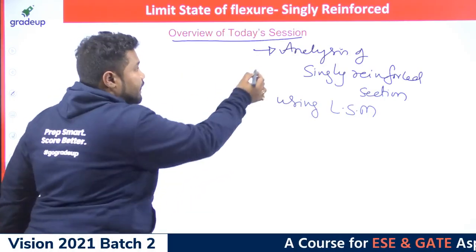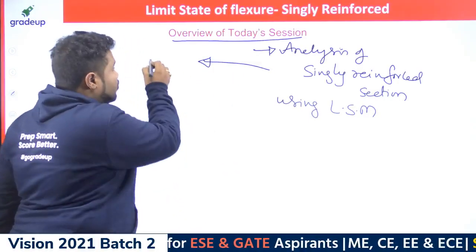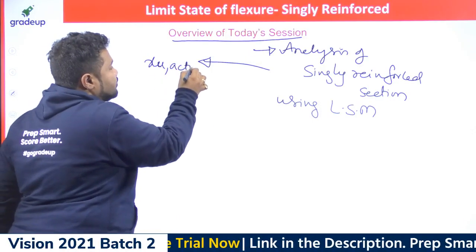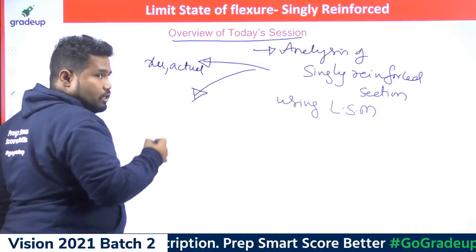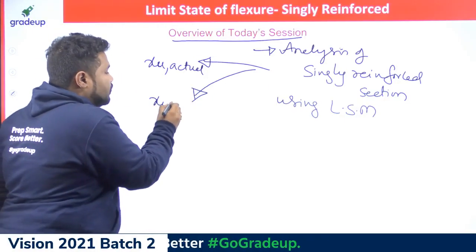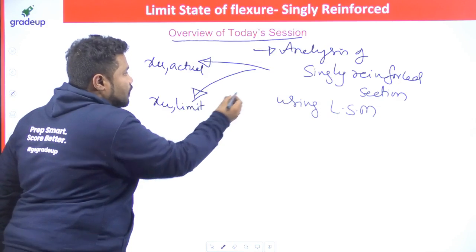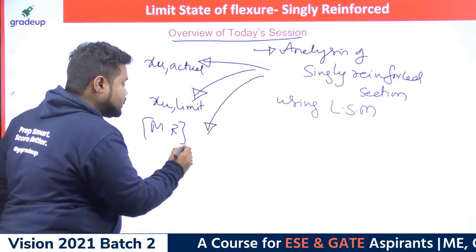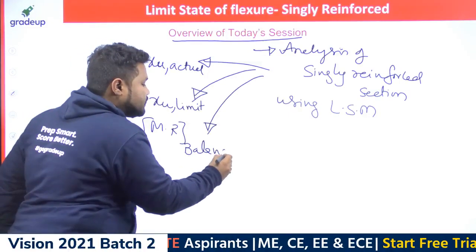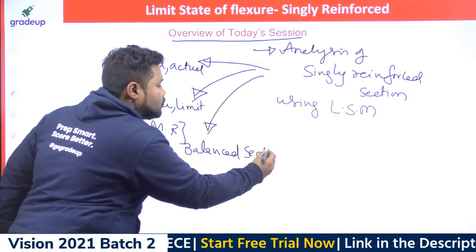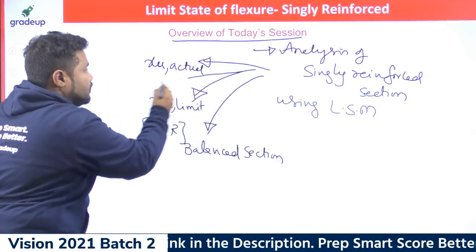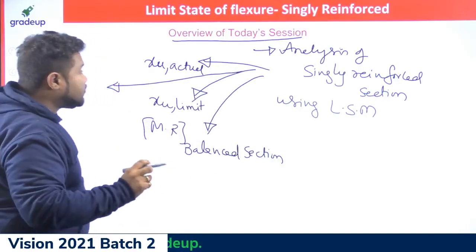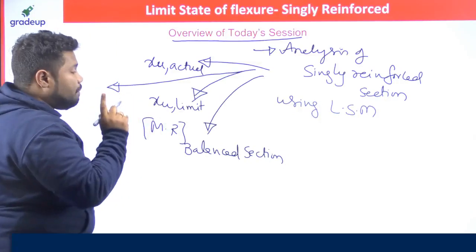Now in this analysis, we will work out XU, the actual depth of neutral axis, and I will also tell you the limiting depth of neutral axis and how to work it out. I will teach you the moment of resistance of a balanced section, and also the limiting area of steel, AST, required for a balanced section.